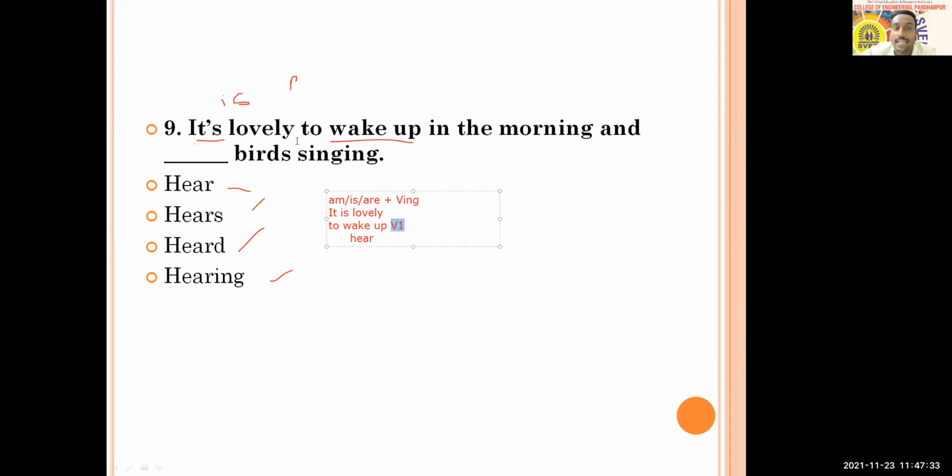It is simple present. And after that, in simple present, two actions are connected with the preposition to, that is to wake up and to hear, something like this. So it's lovely to wake up in the morning and hear birds singing. Okay. Any doubt about this answer, Mansi? No doubt. Okay, all right. So the answer is here. So option A is going to be the answer this time.